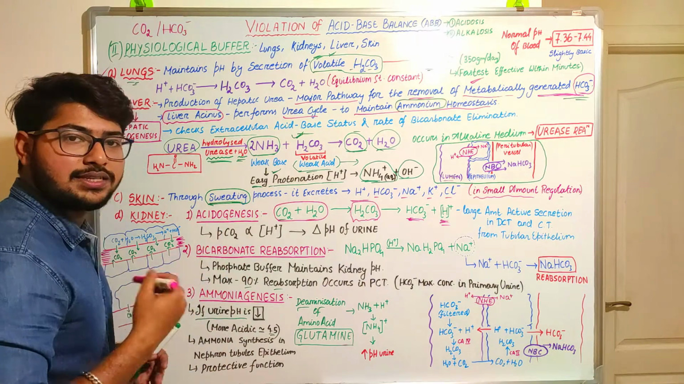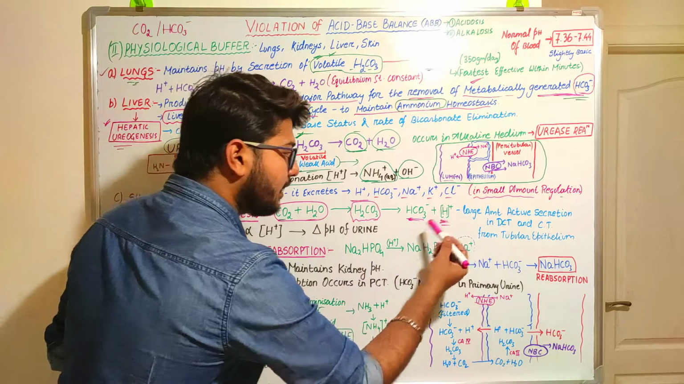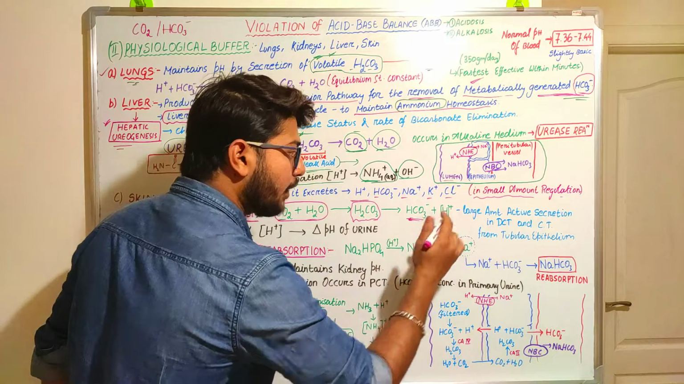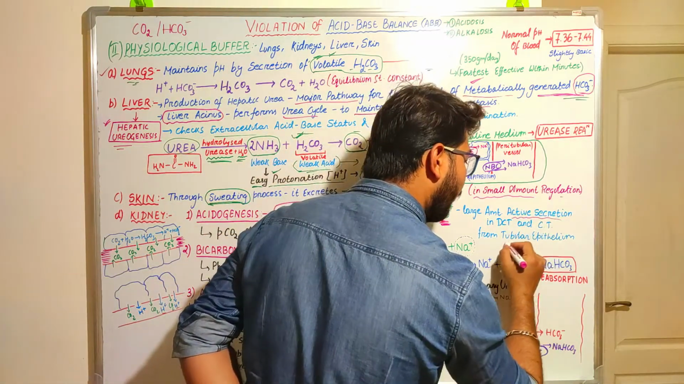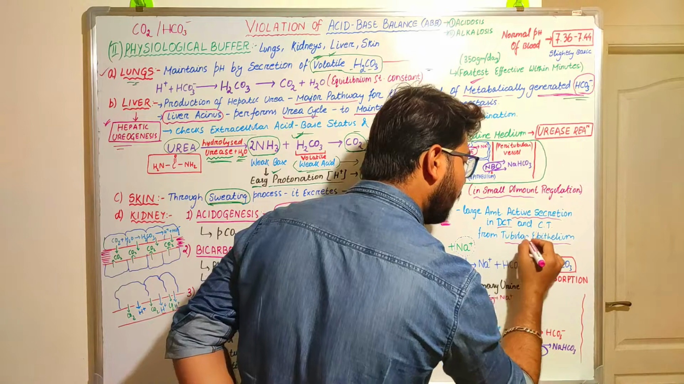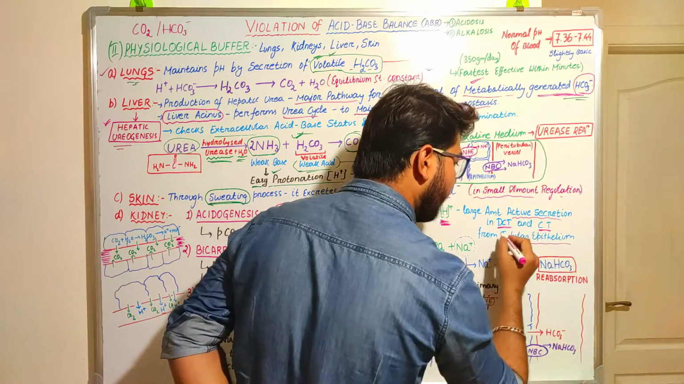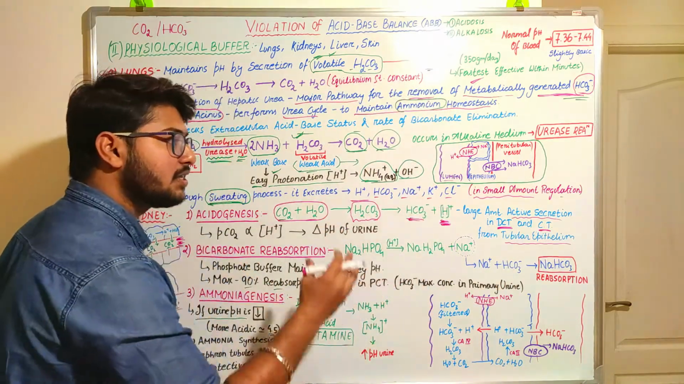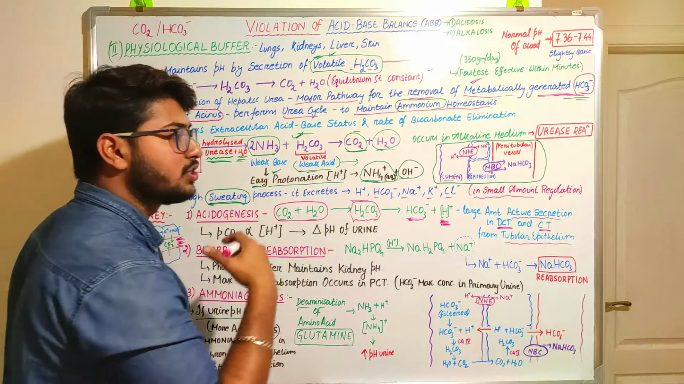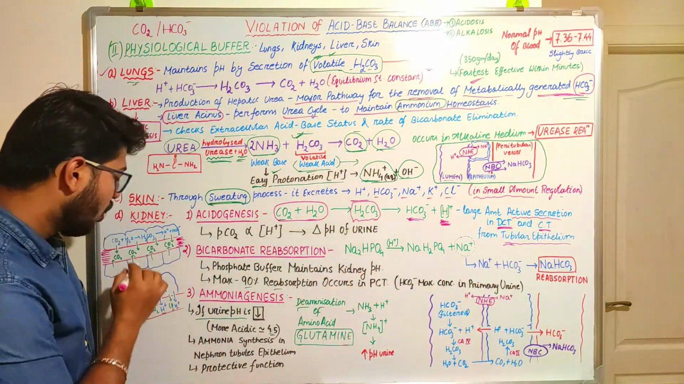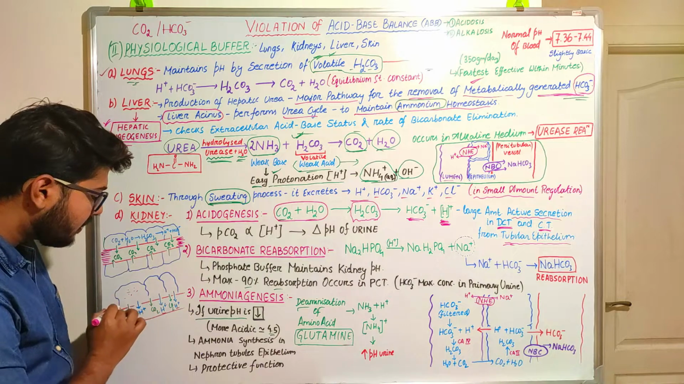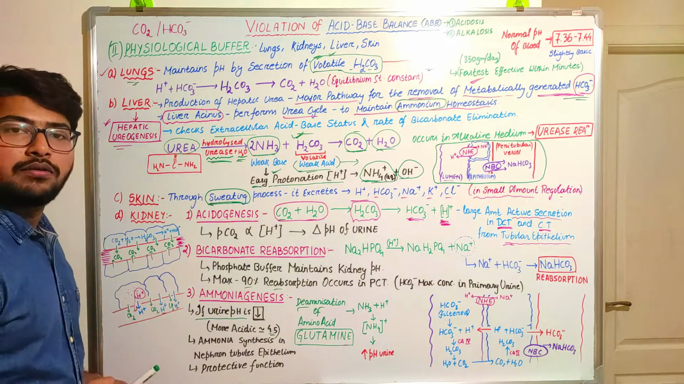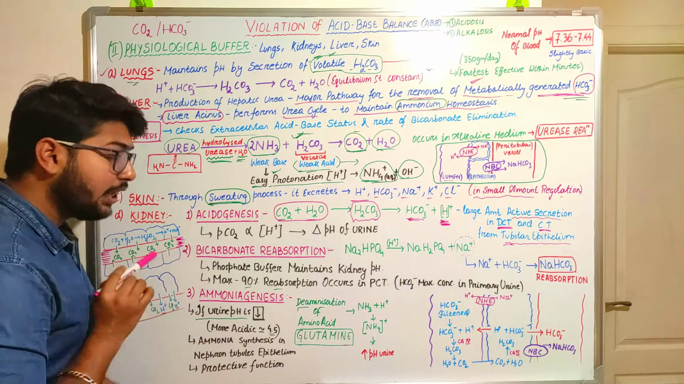But why is it called acidogenesis? Because the acidic content, or the hydrogen ions that are produced in the whole process, are going to be actively secreted from the tubular epithelium into the DCT and CT, the distal convoluted tubules and collecting tubules. So inside the tubular epithelial cells, the hydrogen ions that are produced will be actively secreted into the vessels or lumen, mostly into the lumen.